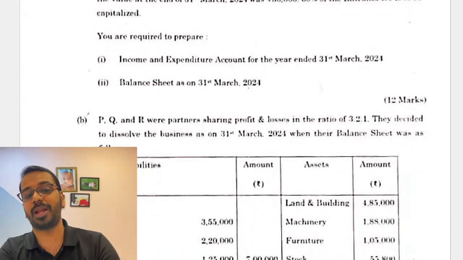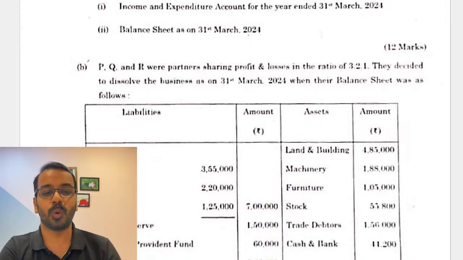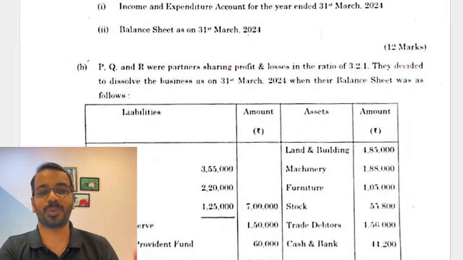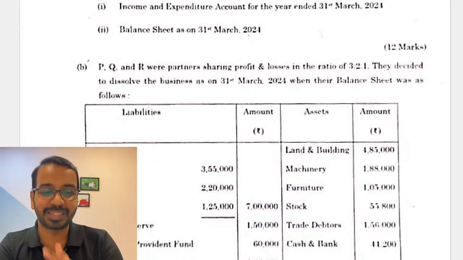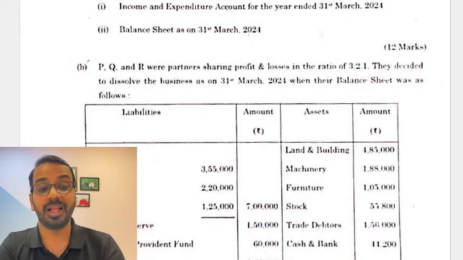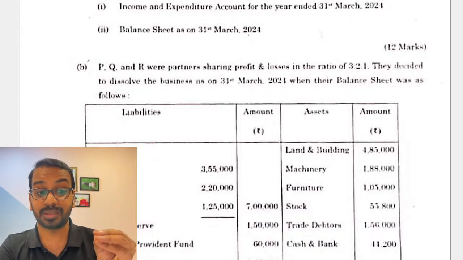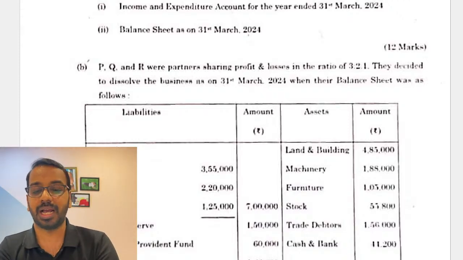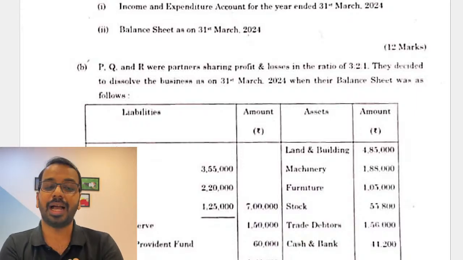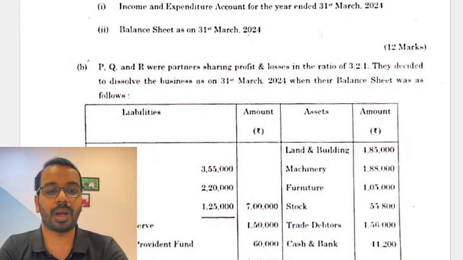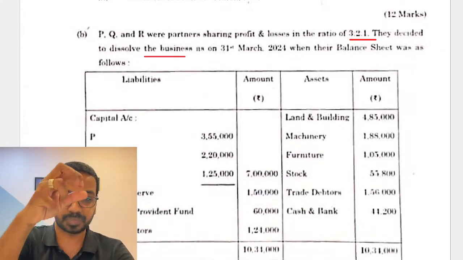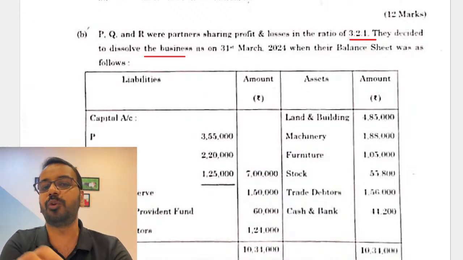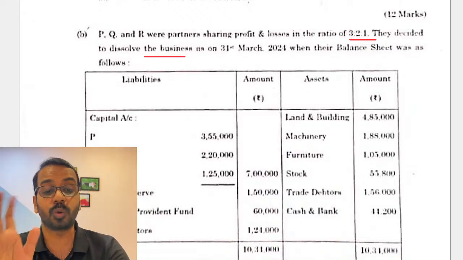Now the most surprising thing in this question paper was 2 questions from partnership accounts. Now who could have expected it? And both the questions again similar to the ones in the study material, and simple things which you could apply from whatever you have done. So here we have partners P, Q, R sharing profits and losses in 3:2:1 ratio. They have decided to dissolve. Dissolve means the business comes to an end and we will prepare the realization account to close the books.